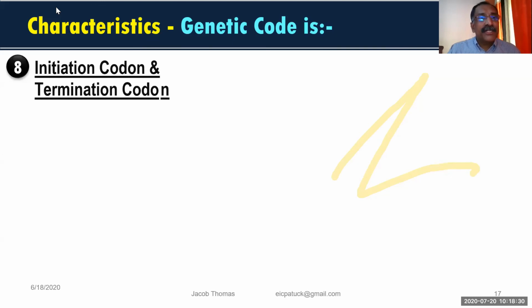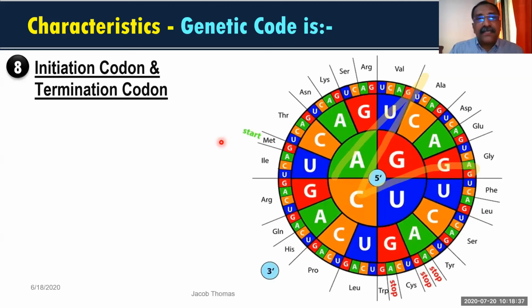And initiation codon and termination codon. Initiation codon and termination codon mean this is a starting point of protein synthesis. Just as when participating in a race there is a starting point and an ending point, this starting point is represented by one codon. So one codon is representing the starting point, that is AUG. This is the first letter, this is the second letter, and this is the third letter. So AUG is the starting codon, the initiation codon.